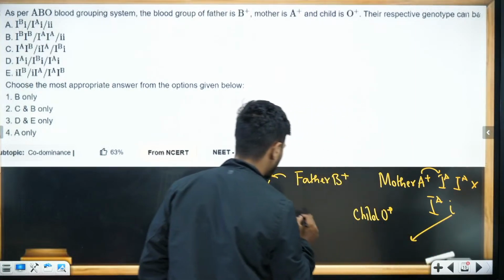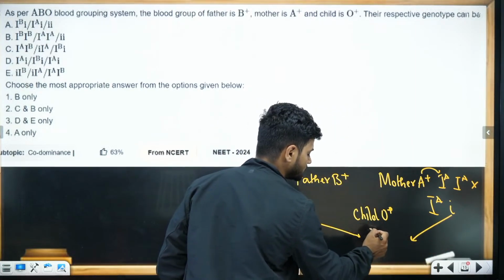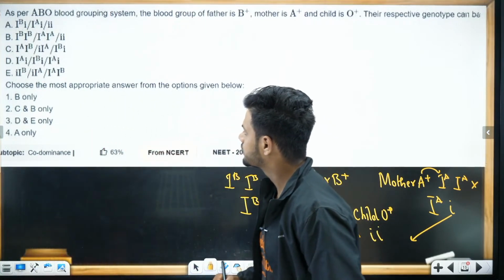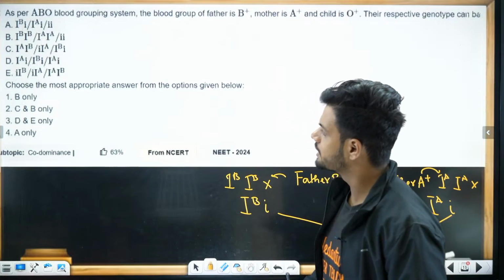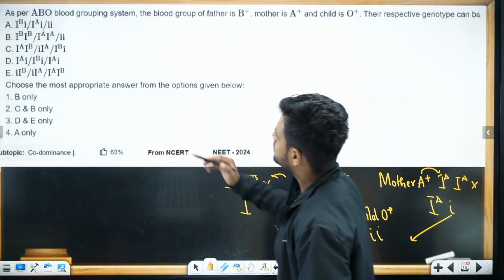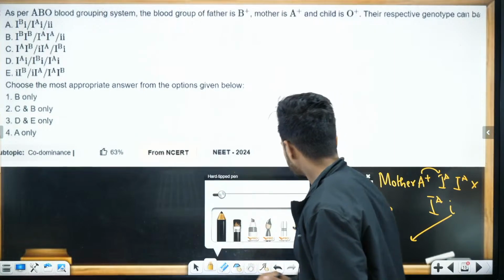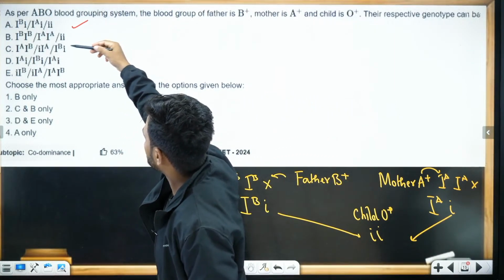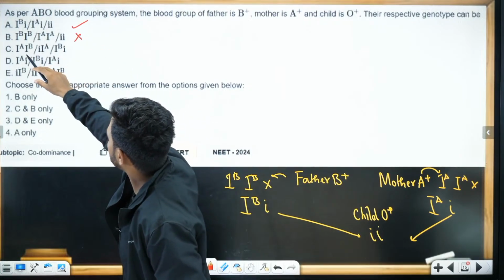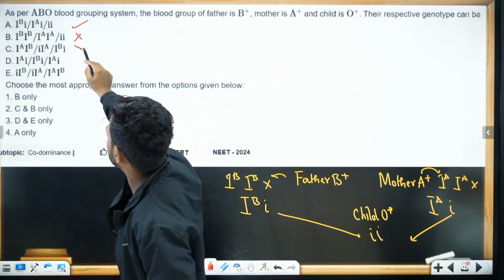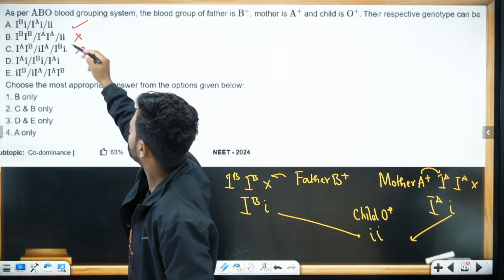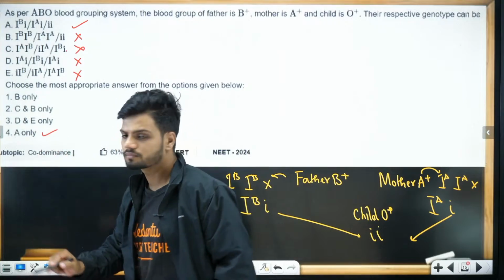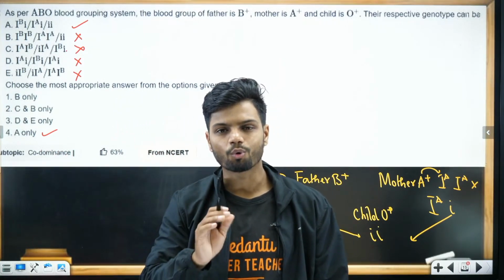This small i and this small i will make up our small child here. So what is the answer now? Any other possibility? IB, IB, no, not possible. IA, IB, IA, IA, not possible, because the child is going to be O. So only A is the answer. Did you realize? Only A is the answer.